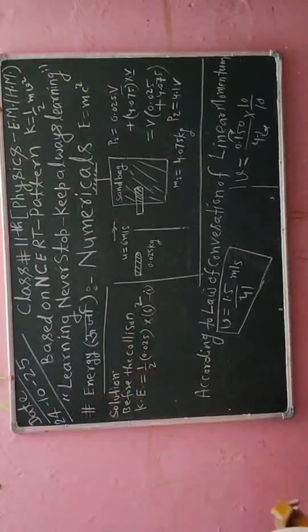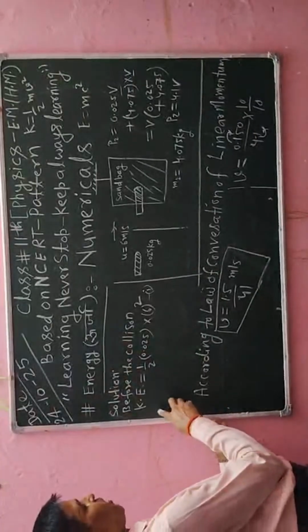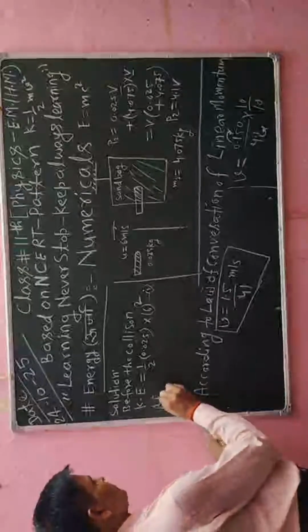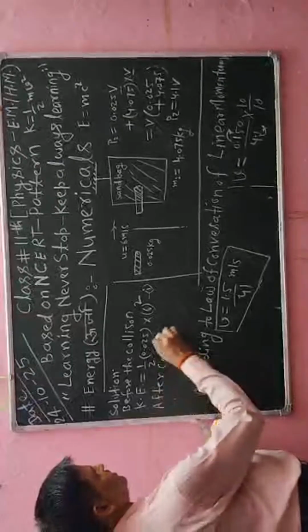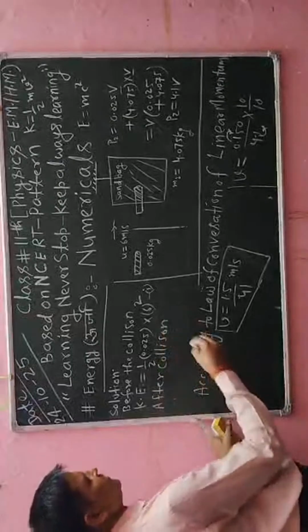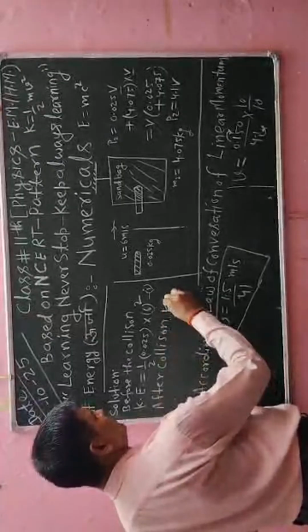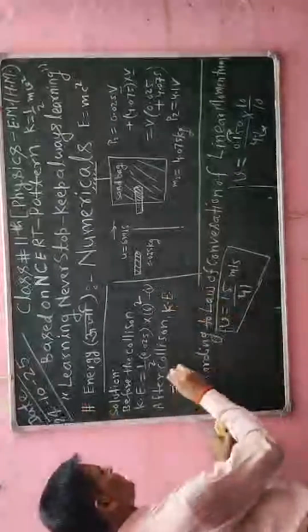So here I will write information after collision kinetic energy. After collision, kinetic energy will be kinetic energy 1/2.